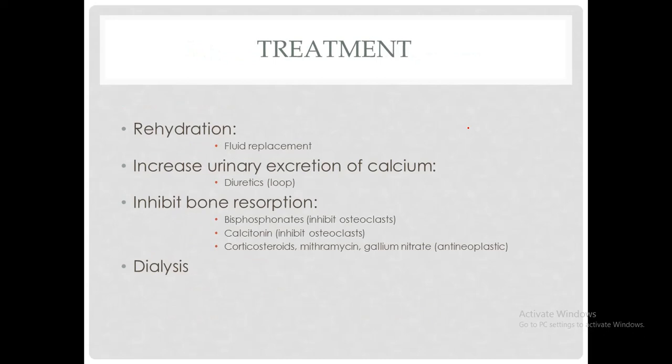Now, going to the treatment of hypercalcemia. The mainstay of treatment is rehydration, that is the fluid replacement of the patient. And another way is to increase urinary excretion of calcium. That is done through the use of diuretics, especially loop diuretics. Another way is to inhibit bone resorption. So the different drugs used are bisphosphonates and calcitonin, both of which inhibit osteoclastic activity.